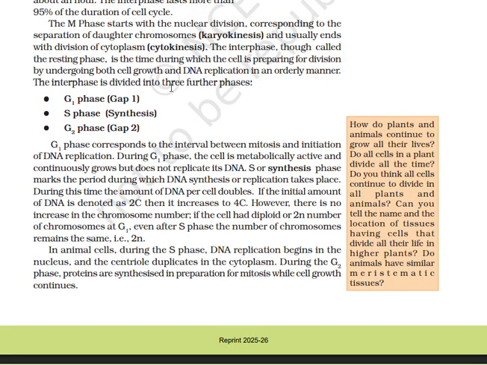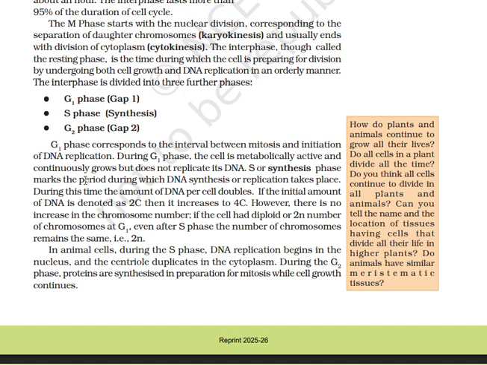The interphase is divided into three further phases: G1 (gap 1), S phase (synthesis), and G2 phase (gap 2). G1 phase corresponds to the interval between mitosis and initiation of DNA replication. During G1 phase, the cell is metabolically active and continuously grows but does not replicate its DNA.